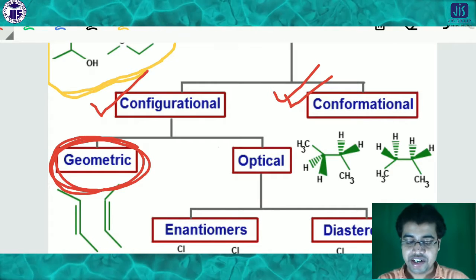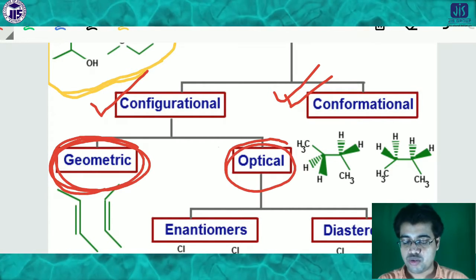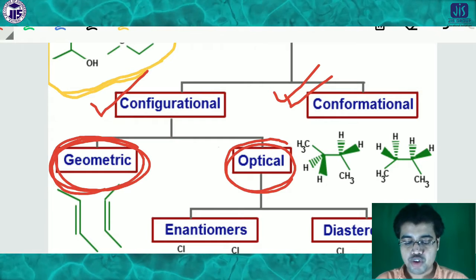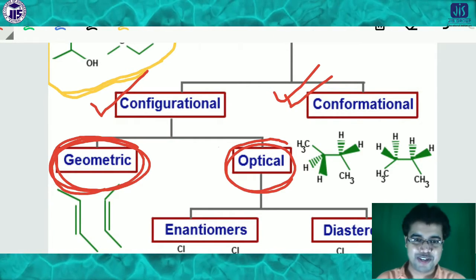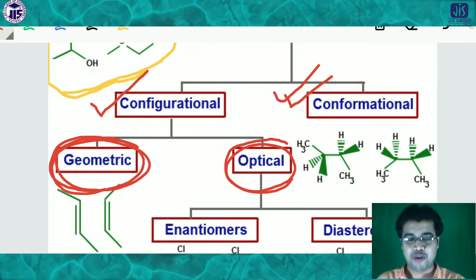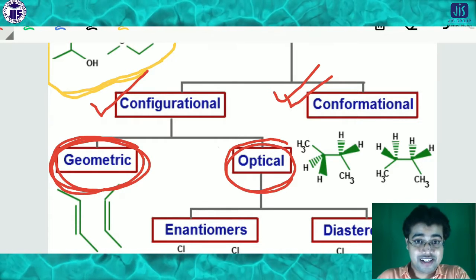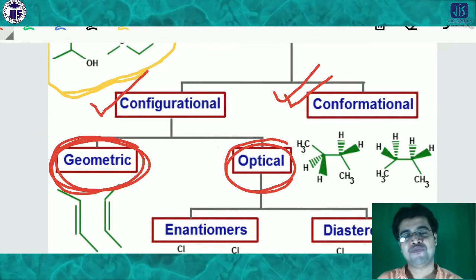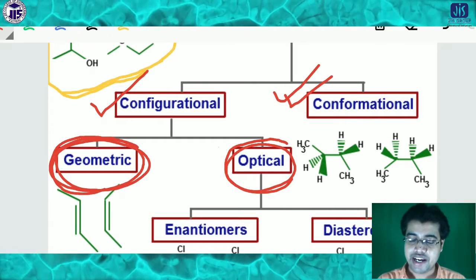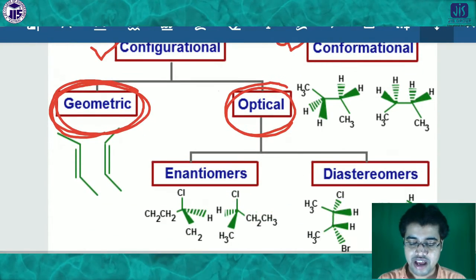Another is the optical isomer. I will discuss all the things in detail, so don't worry. Optical isomer means there must be some kind of property of light. From the name it is very clear, I think, what the optical isomer is. So optical isomer, again it is two types. First one is the enantiomer.